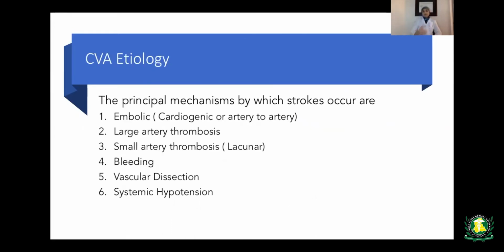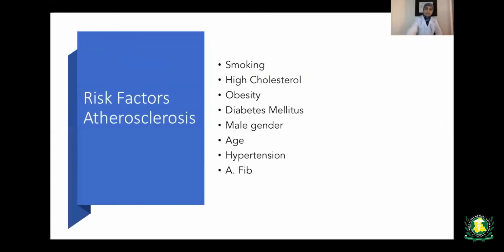The principal mechanisms by which stroke occurs are embolic. It can be cardiogenic, or any embolism in an artery can cause it. Large artery thrombosis can cause it, and small artery thrombosis is called lacunar infarction. Other mechanisms are bleeding, vascular dissection, and systemic hypotension. The risk factors are smoking, high cholesterol levels, obesity, diabetes, male gender, age as a main risk factor, high blood pressure, and atrial fibrillation.